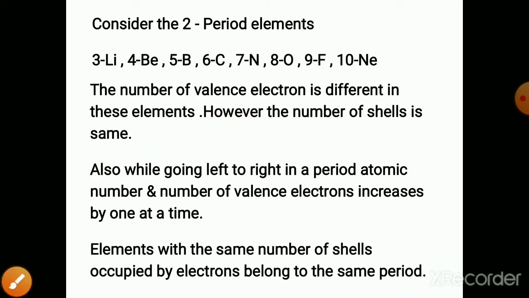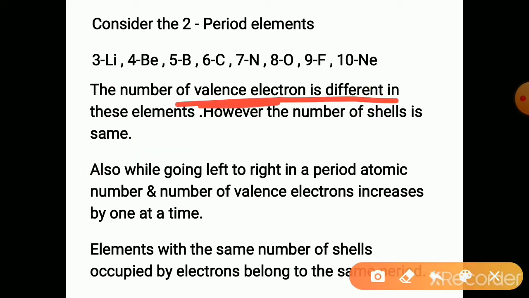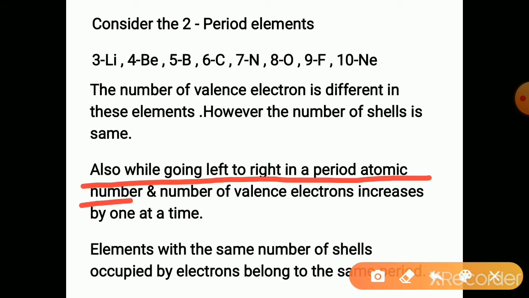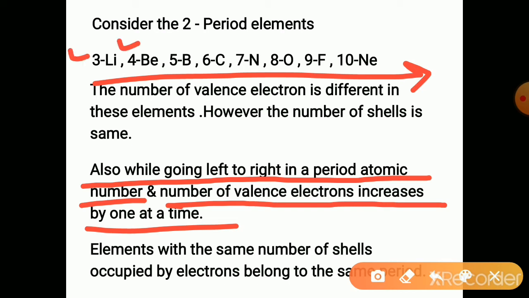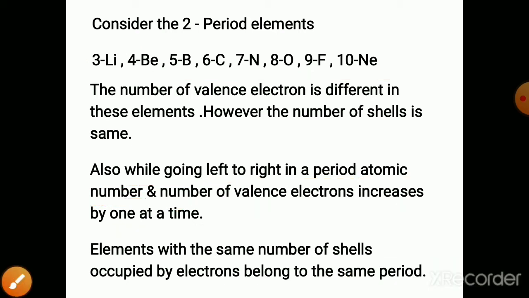So here they have different valence electrons, but the same number of shells. Shell number is the same. While going left to right in a period, atomic number and number of valence electrons increase by 1 at a time. Just now, see, atomic number increases towards the right in a period. 3, atomic number 4. So atomic number is increasing by 1.